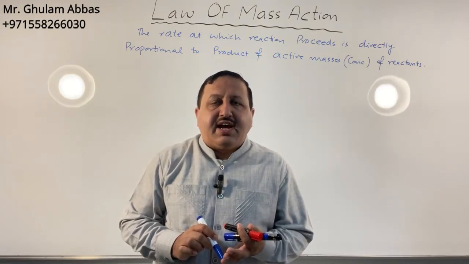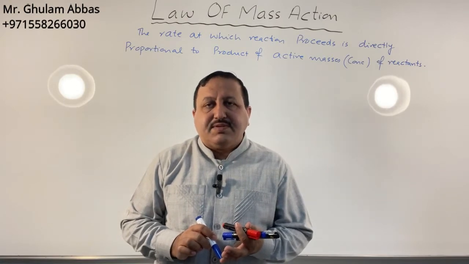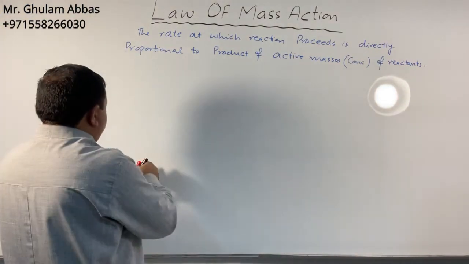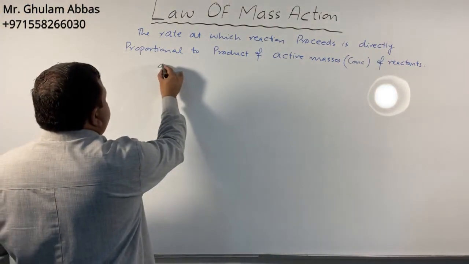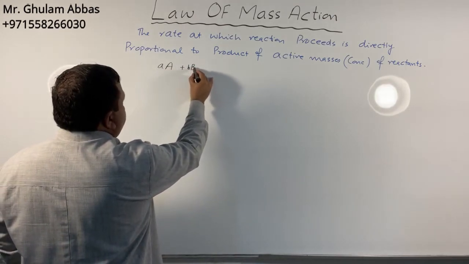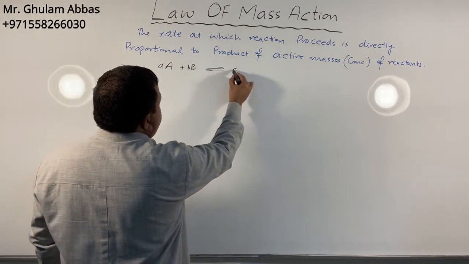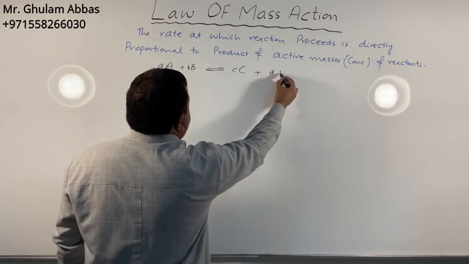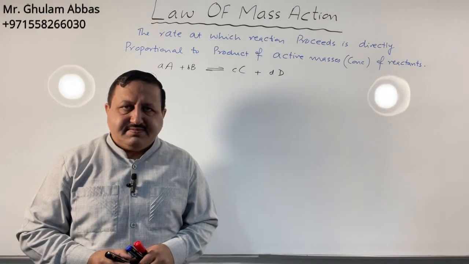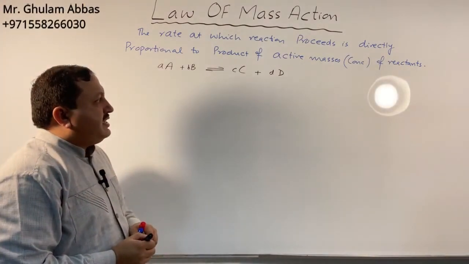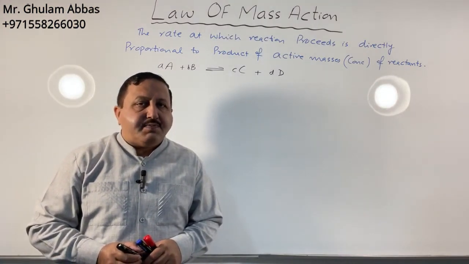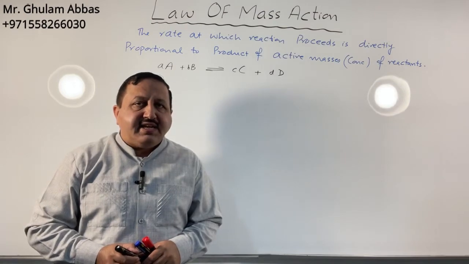In order to derive the law of mass action, I will take a very simple example. This is a hypothetical reaction: aA plus bB gives us cC plus dD. Small a, b, c, d are the number of moles, and capital A and B are reactants, C and D are products.